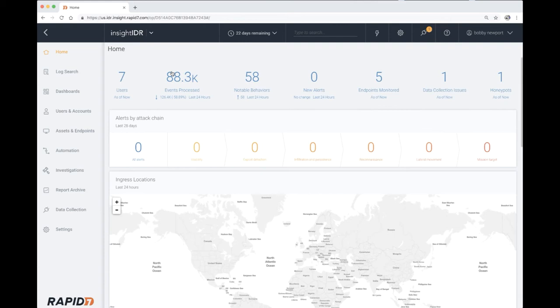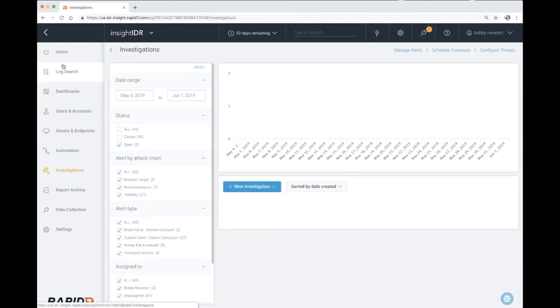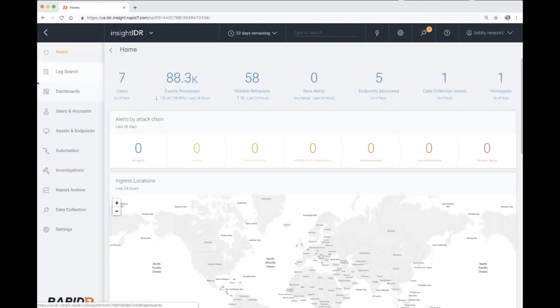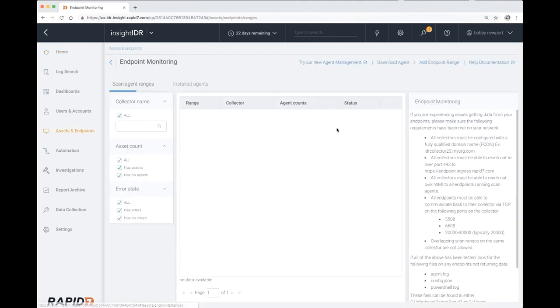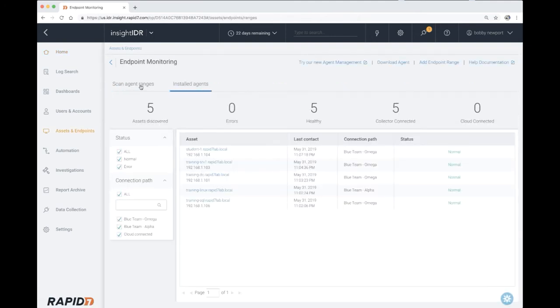Once we've logged into the SIM through our browser, we can see I've already gone through the initial setup. As you can see, users, how many events processed, endpoints monitored, new alerts in the past 24 hours, and if I have any honeypots deployed. Some of the other deception technologies have also been deployed, such as the honey file, and the honey file should pick up on any ransomware or just curious intruders trying to find gold. Unfortunately for them, the gold they will be finding will be made of sweet deception.